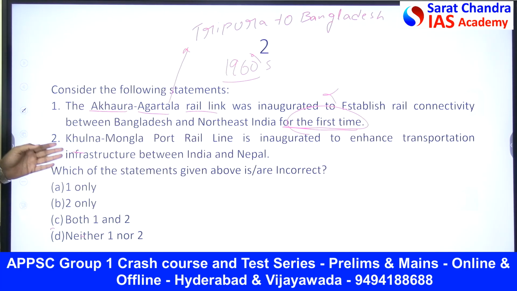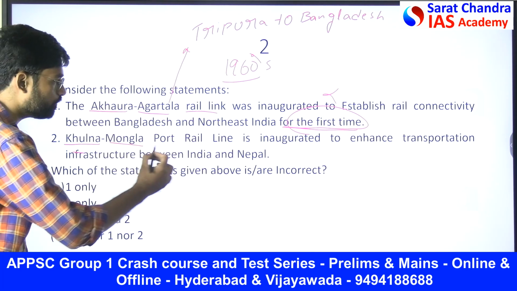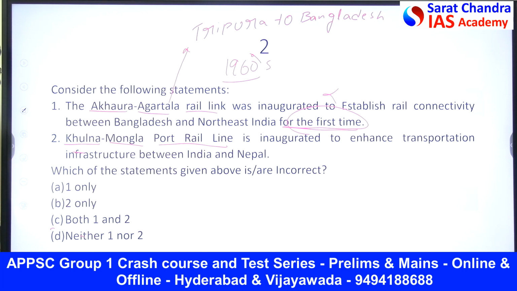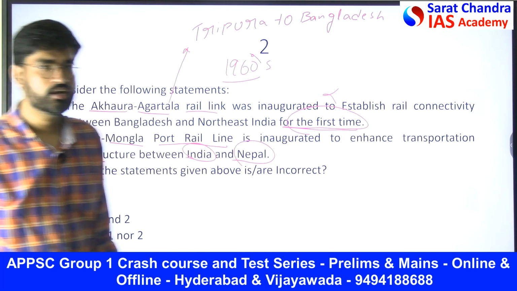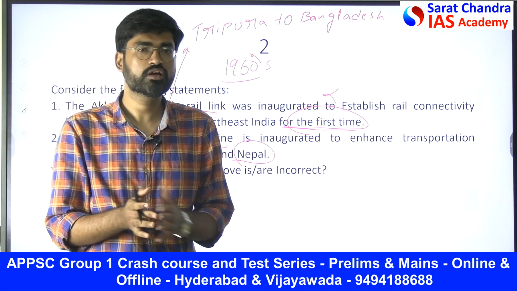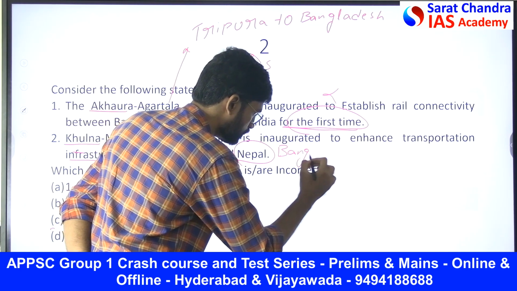Then the second one: the Khulna-Mongla Port Rail Line is inaugurated to enhance transportation infrastructure between India and Nepal. Is it the true one? No, it is not the right one. It is related to India and Bangladesh.